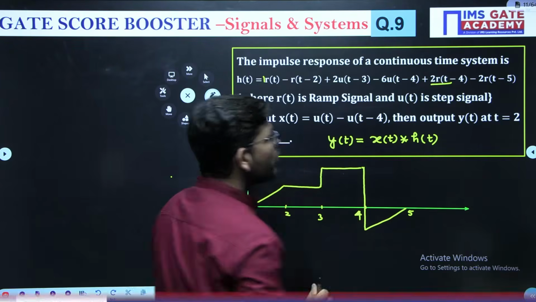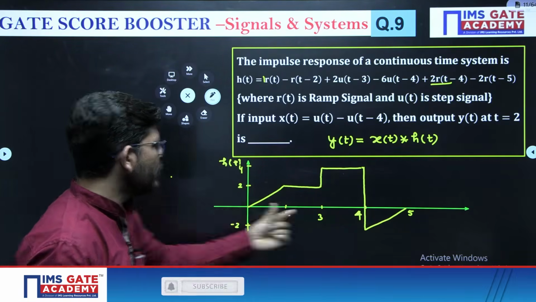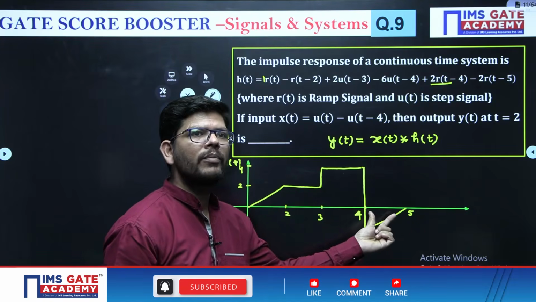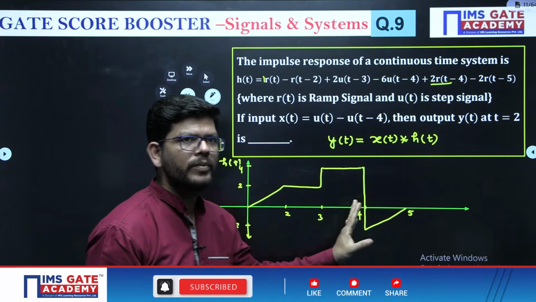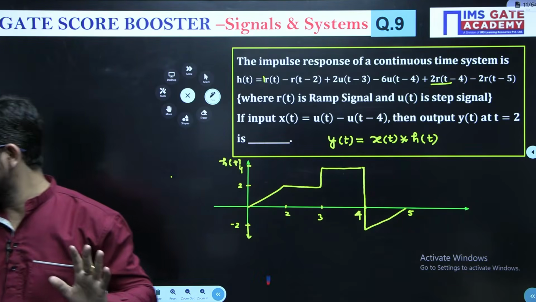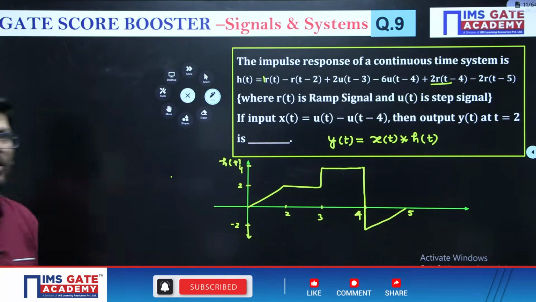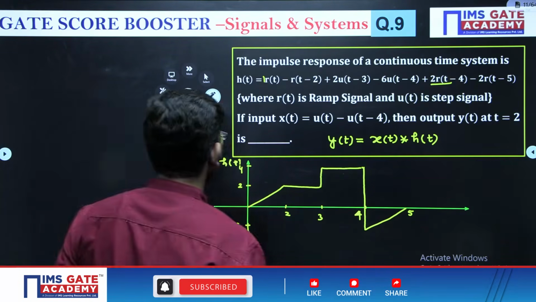Right? Slope is 2. So see, y is 2 and x is 1. 2 upon 1 is 2. So slope is 2. So this is how from the given h(t) you can draw the waveform. Right? So this is going to be the waveform of this signal h of t.